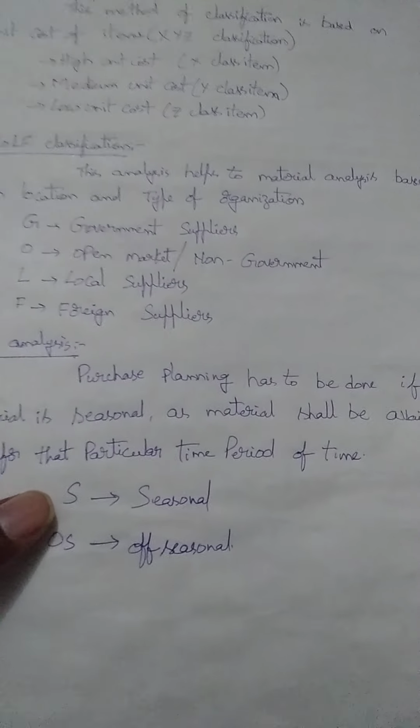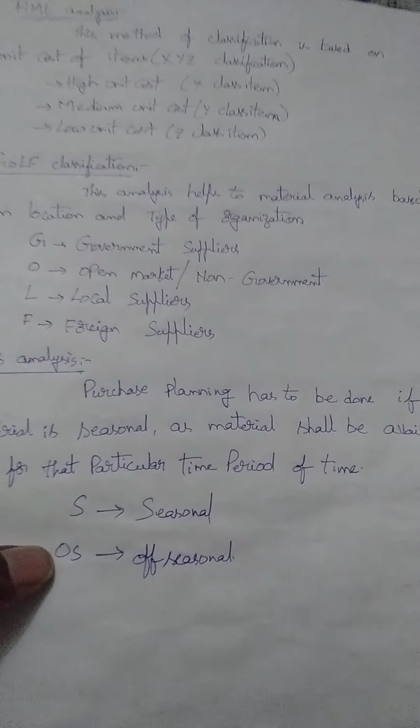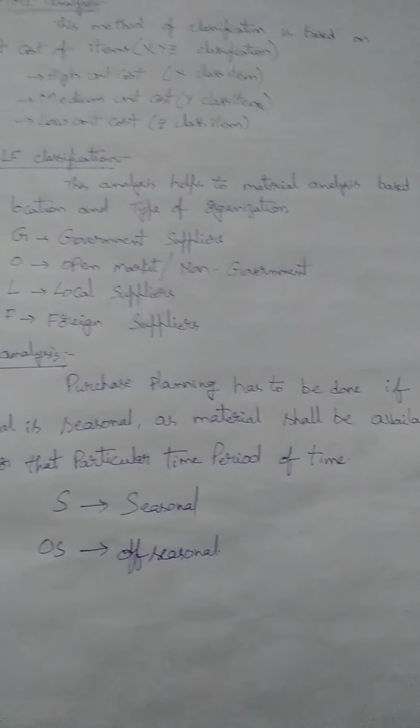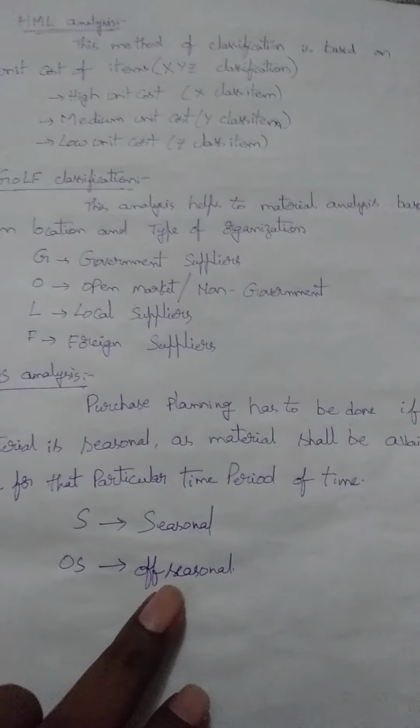Off-seasonal materials are available for 365 days.